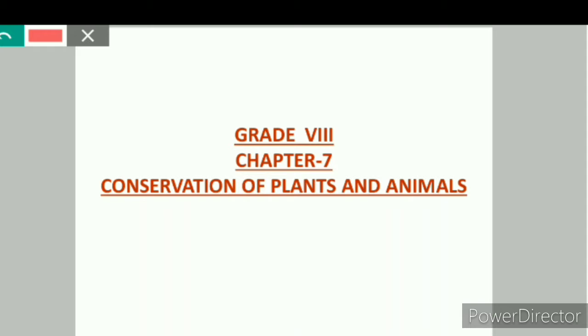What are protected areas? Migration, deforestation and reforestation, etc. So let's start the chapter.